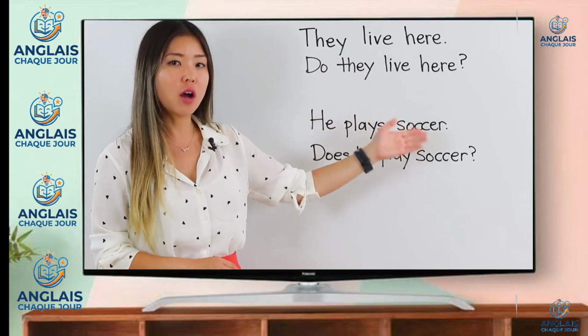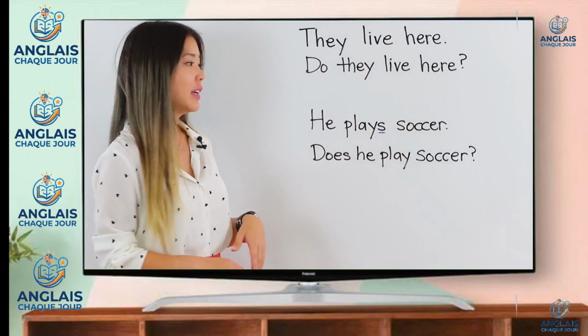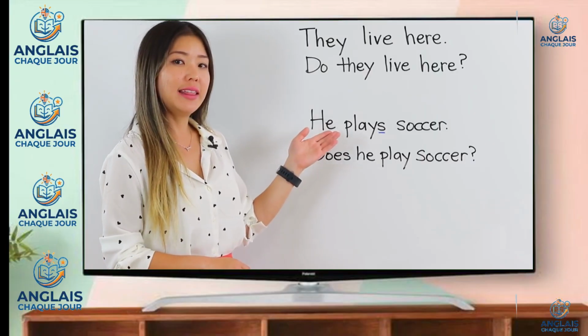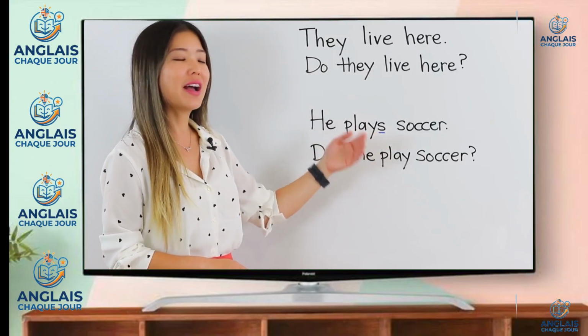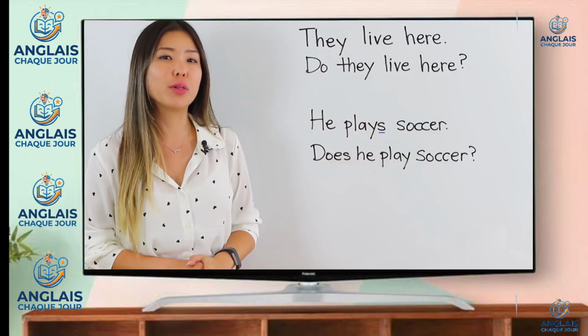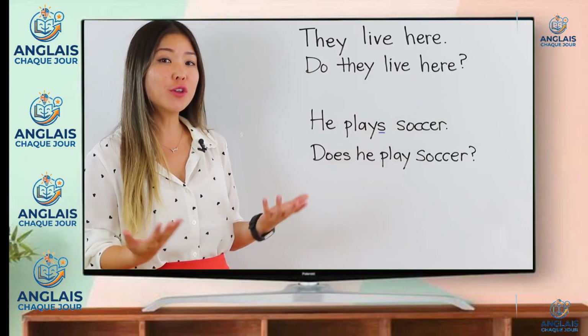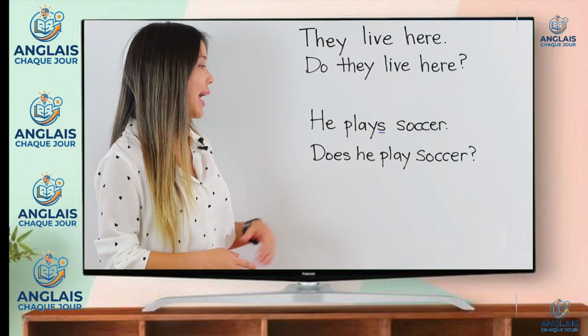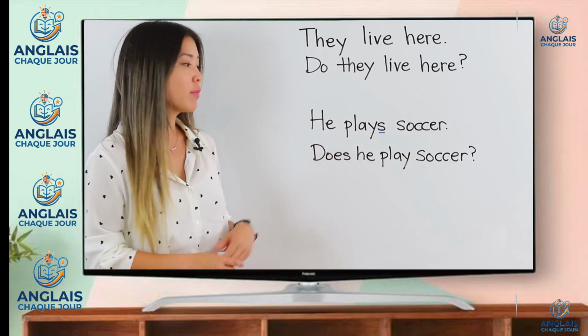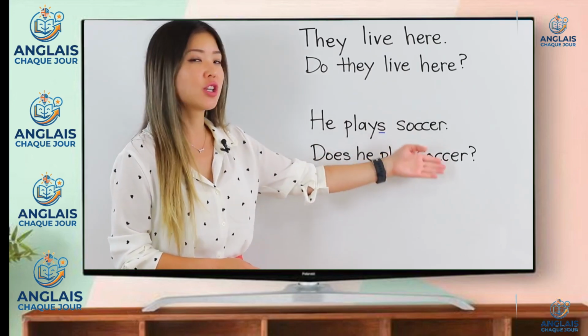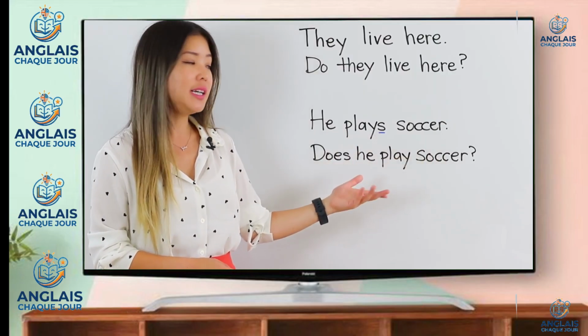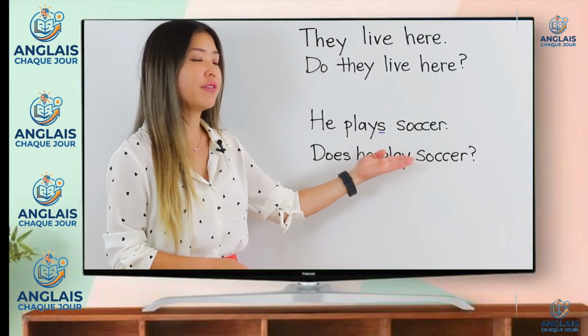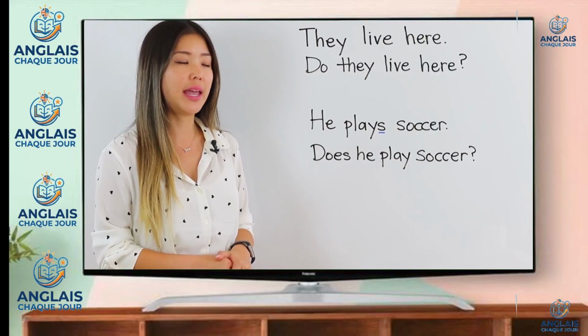How about this one? He plays soccer. In this statement, the subject is he, and that's why you should know by now I have an S at the end of play. However, to turn this into a question, I add does at the beginning. Does he play soccer? What you'll notice here is that I no longer have the S at the end of play.